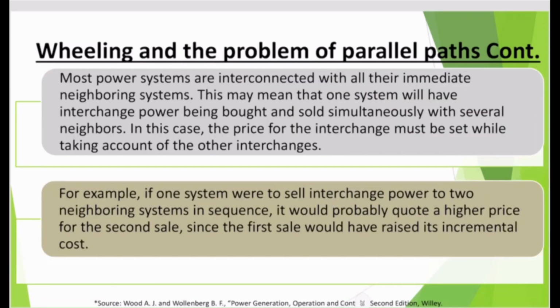Most power systems are interconnected with all their immediate neighboring systems. This may mean that one system will have interchange power being bought and sold simultaneously with several neighbors. In this case, the price for the interchange must be set while taking account of the other interchanges.